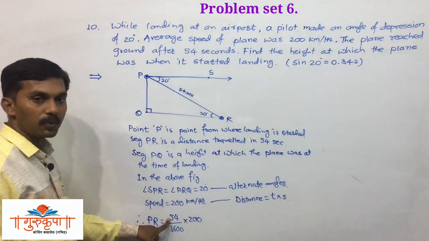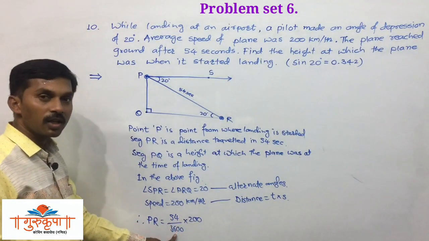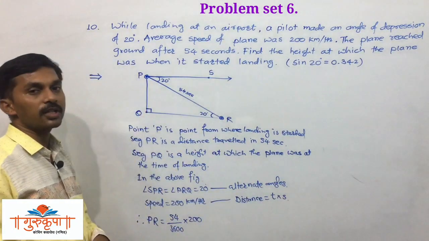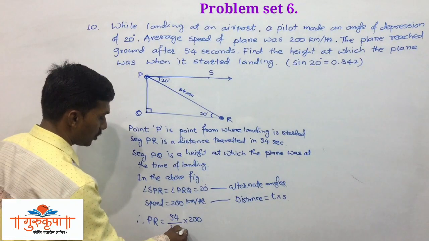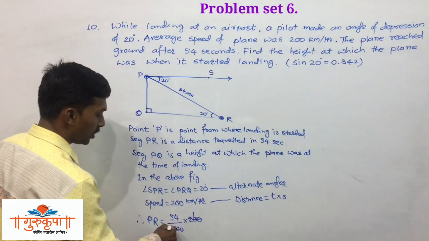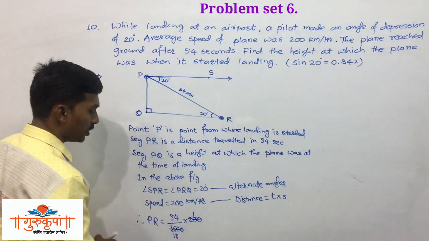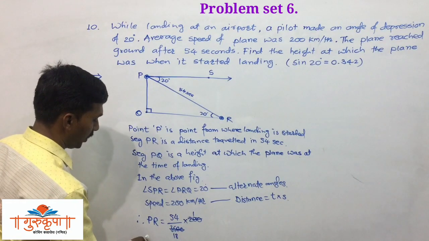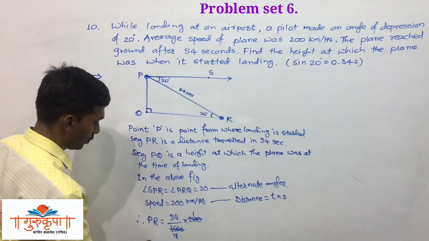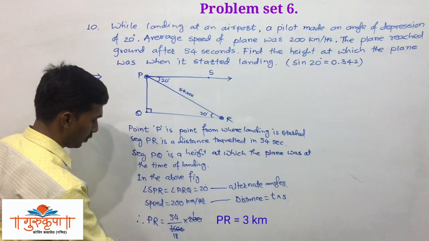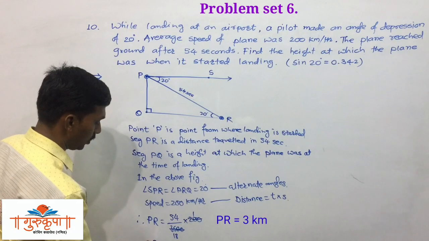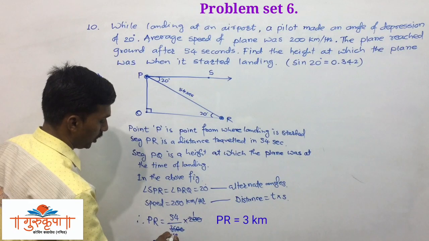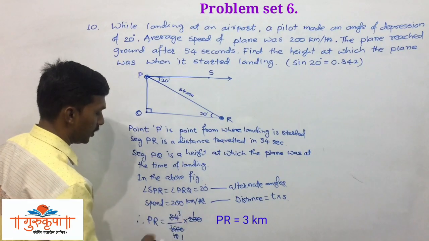This is time 54 seconds, but we converted it into hours, multiplied by speed, and speed is given as 200 km per hour. So here 2 zeros get cancelled, 2 1s are 2, 2 8s are 16, and we have PR is equal to 3 km. 18 1s are 18, 18 3s are 54.